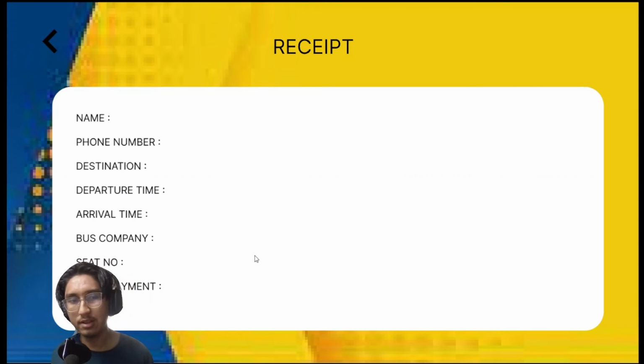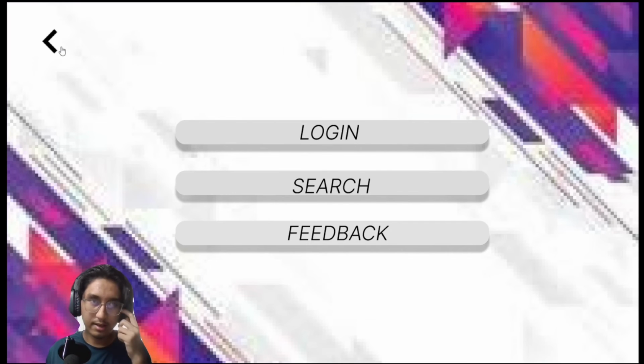So here the receipt will list out the name, all the personal information, and the destination, departure time, arrival time, bus company, seat, and total payment. So the user can either save this or view it in the user menu that we will cover after this. Moving back, pressing back will bring us back to the three functions that we saw earlier in this presentation: login, search, and feedback.